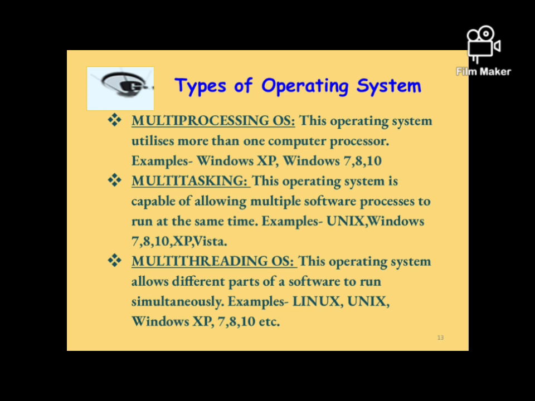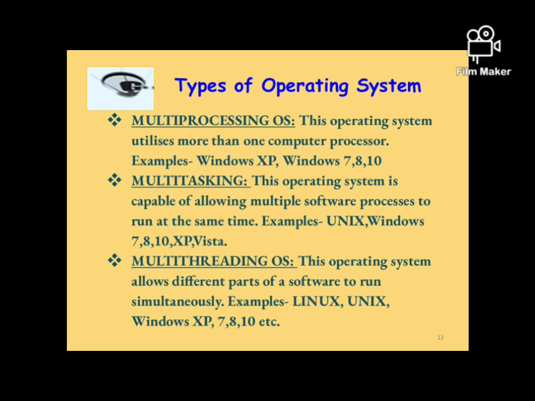Now the multitasking operating system. Tasking means performing different types of work or different types of functions. The multitasking operating system has the capability of running multiple software at the same time. For example, if you are using Microsoft Word along with Paint or some other software, it is possible because we have installed a multitasking operating system.